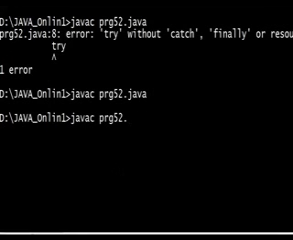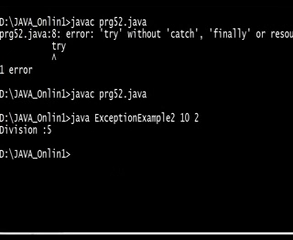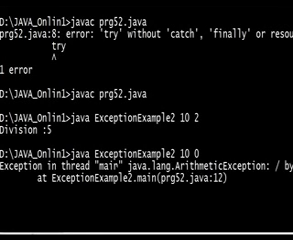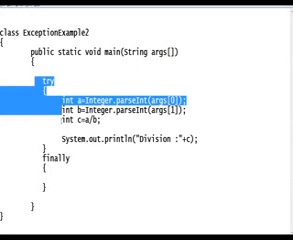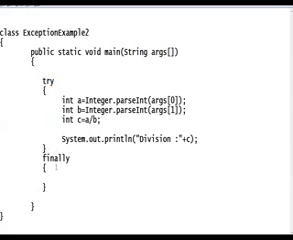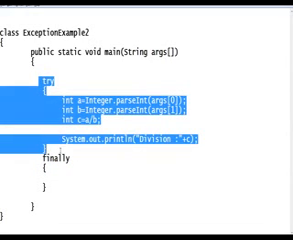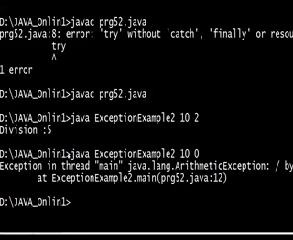See the Java ExceptionExample2. Now with 10 and 2, that is the answer only. If I pass 10 and 0, see this exception. We did not handle that. But try without catch is okay. Matching is required: try-catch or try-finally, but with only a try block we cannot write. Try without catch or finally is not possible. That is a note.